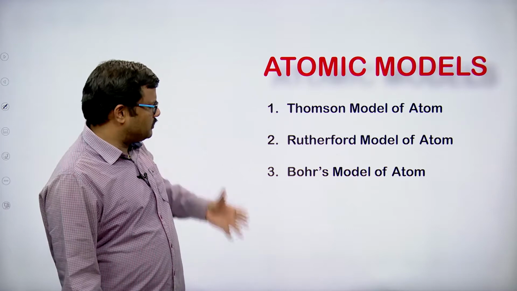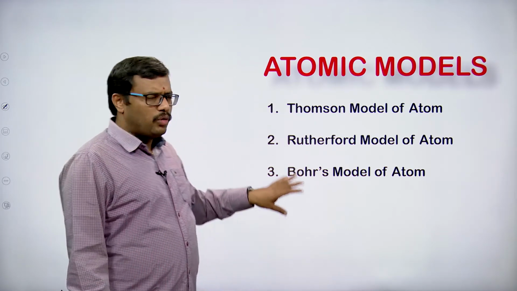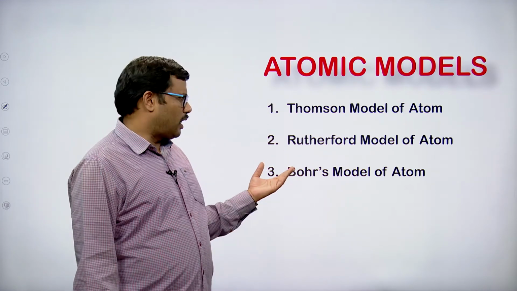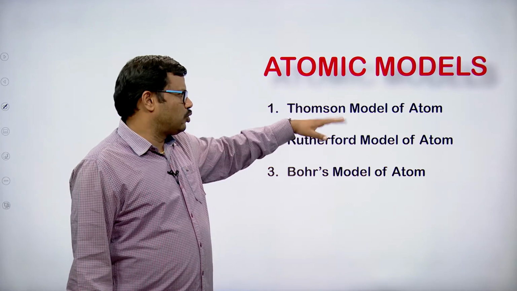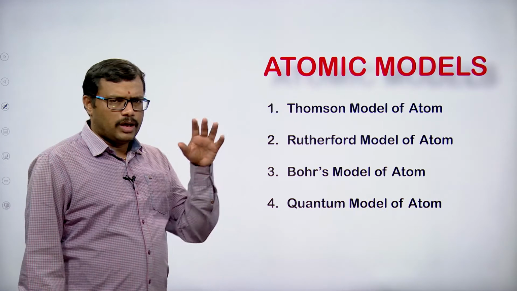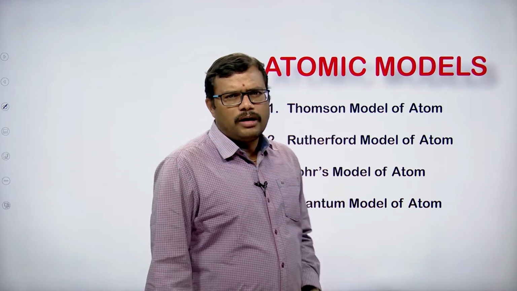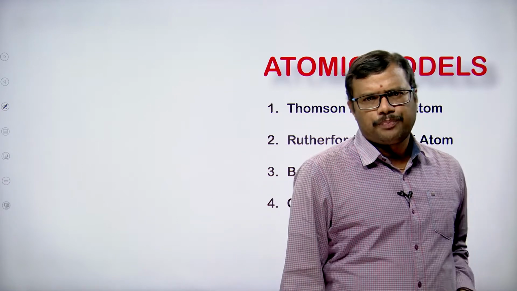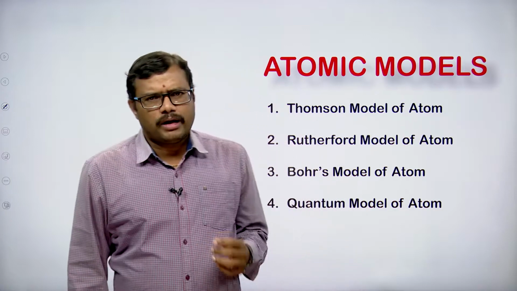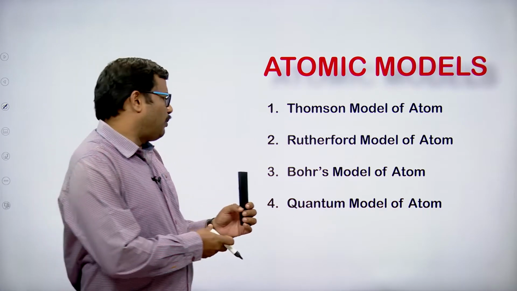In order to explain those things, one more scientist, Bohr, proposed some more corrections in his model. Of course, it overcame the drawbacks of these two models, but still it has some more drawbacks. And then the quantum mechanical model of atom was proposed. The atomic model we are using today is the quantum model of an atom. Based on quantum mechanics, the model was proposed. This is the modern atomic model, we can say.